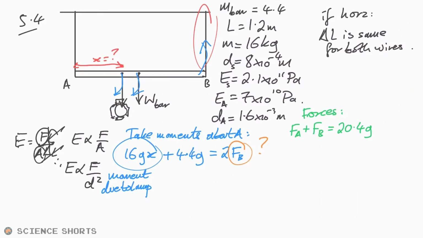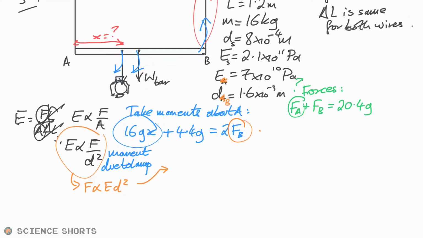But again, that doesn't really help us too much because we don't have the force due to A, do we? But we can know what the force in A is in terms of the force in B. How? Well, it's because of what we've written down here. If this is true, then this means that force is proportional to the Young modulus times d squared. So I should probably call these A and B instead, because that's confusing actually. There we go. So B is our aluminium, isn't it?